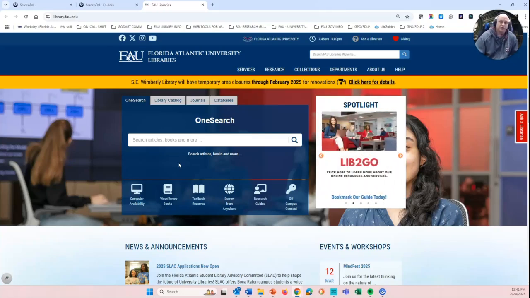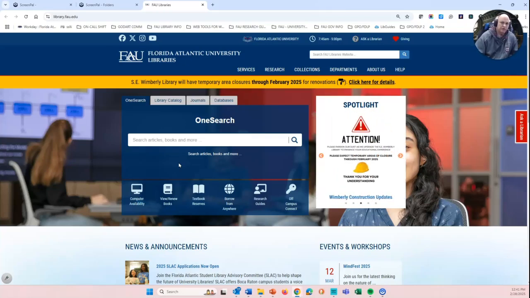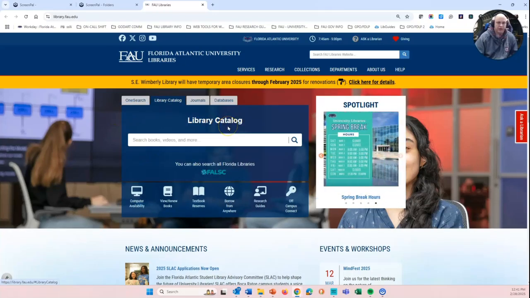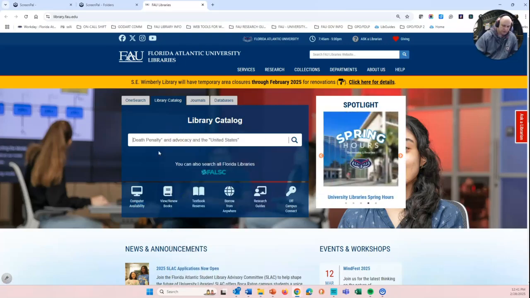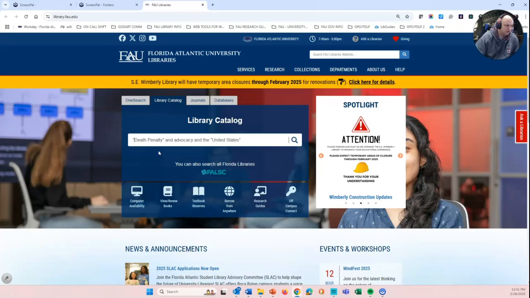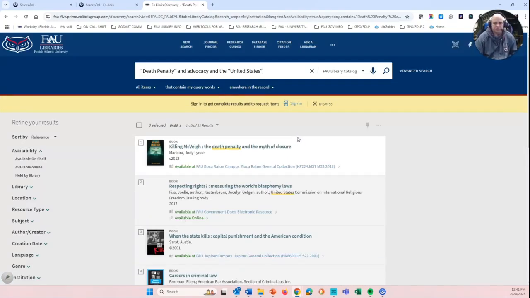If you're looking for just books, I would say just jump into the catalog. That's what I do when I'm looking for just books. I'm going to click on Catalog, Library Catalog, and you'll notice it says Library Catalog here. I'm going to input my keywords. Again, here are our keywords from our topic on the death penalty. I'm going to hit the magnifying glass. Again, your searches in the catalog are going to be different than mine because, based on your keywords, it'll pull different results. Based on the keywords that we inputted for this demonstration, it came back with 11 items.